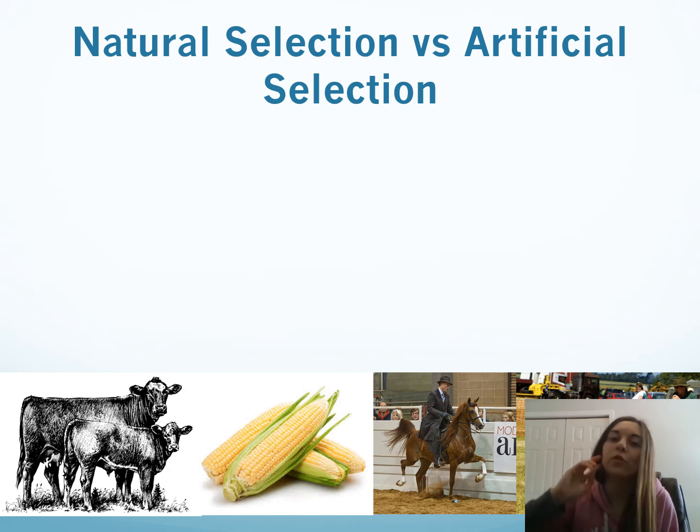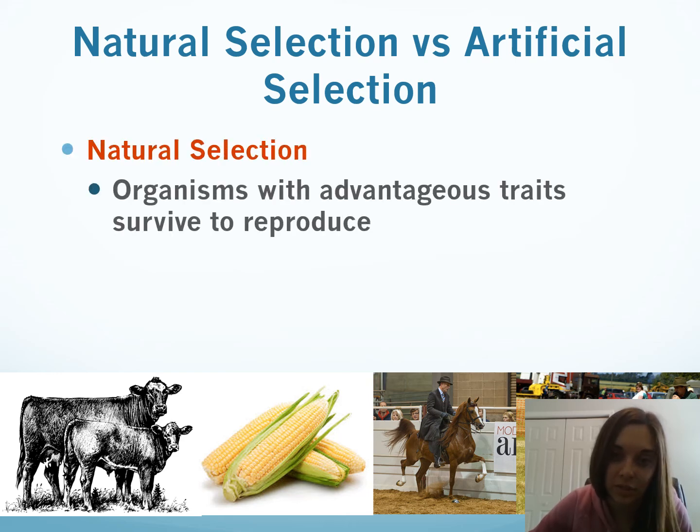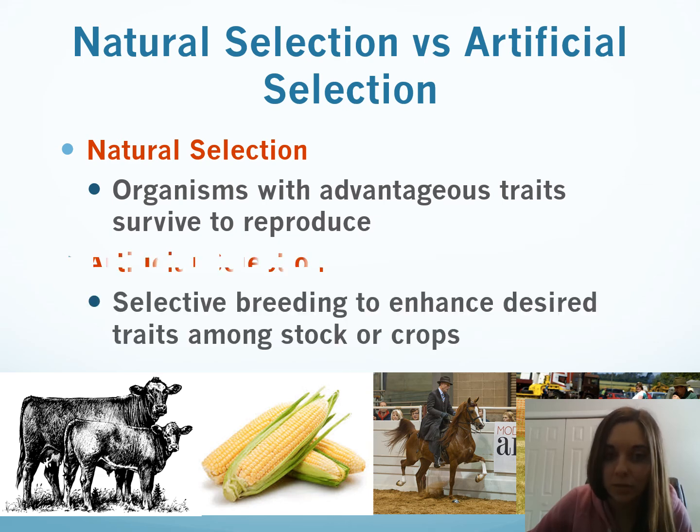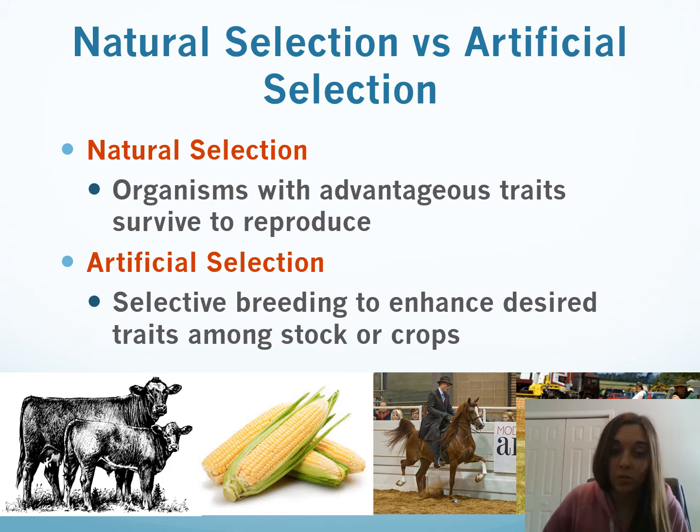Okay, you may have heard of artificial selection, so let's see what the difference is between that and natural selection. Natural selection, those with advantageous traits survive to reproduce. Artificial selection is when we do selective breeding to enhance the traits that we want to see in stock or crops.